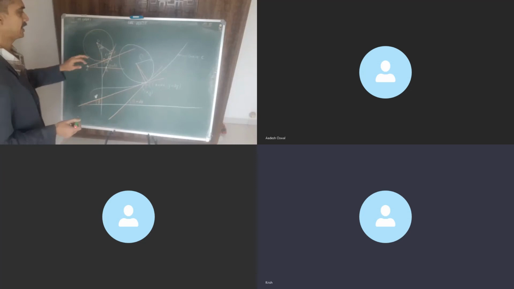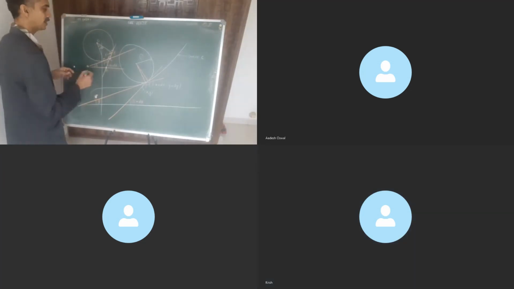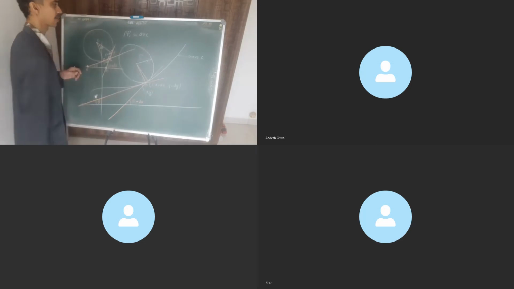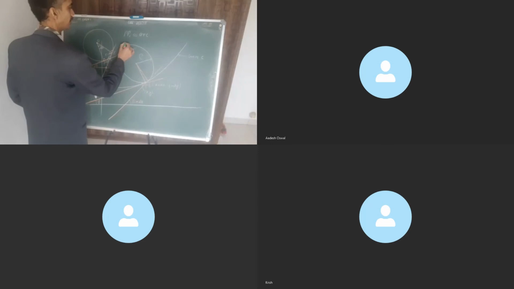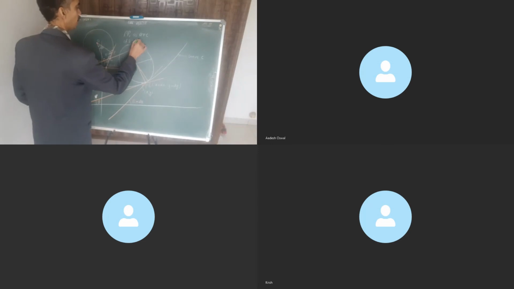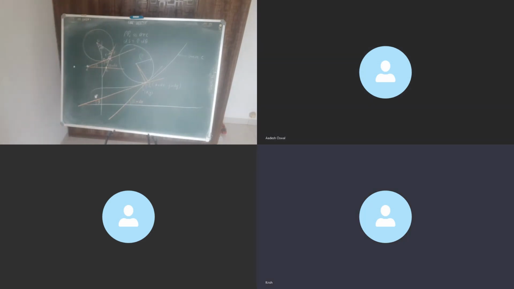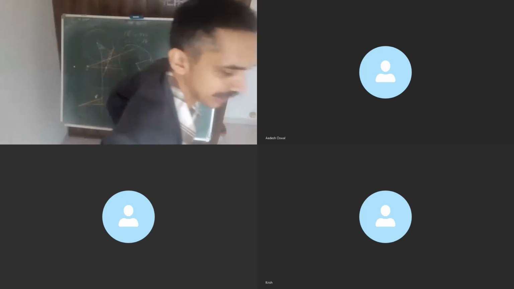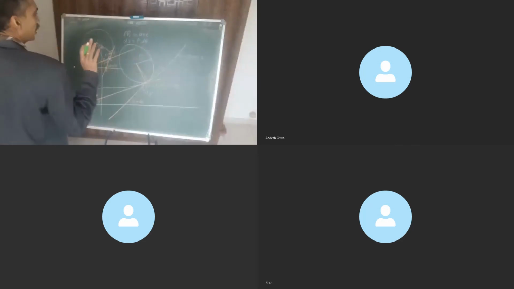And if this is d theta, then you know the relation between lengths. Now which length? PP1. PP1 is an arc, right? And if we go by s equals r theta, then we can write ds equals rho into d theta. ds is the arc length, correct? Here rho is the radius. So ds equals rho d theta is what we get.